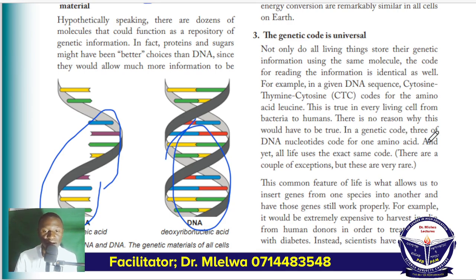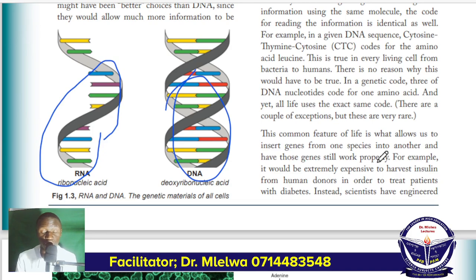In genetic code, 3 of the DNA nucleotides code for one amino acid, and yet all life uses exactly the same code. All living organisms use exactly the same code. There are a couple of exceptions, but they are very rare, ambazo huwa ni economical reasons. Some of the living organisms use their own code just to behave differently from others. Na wenda sometime wanafanya hivyo ili kuweza kusave, kwa sababu wanaweza kuwa wanaingiza code ambayo haikuwa ina code for that amino acid.